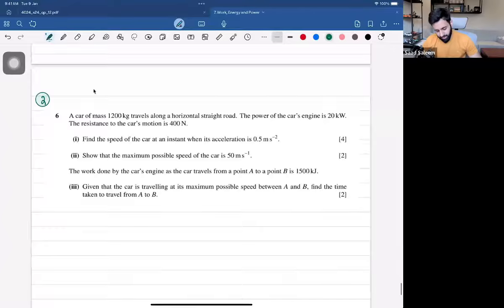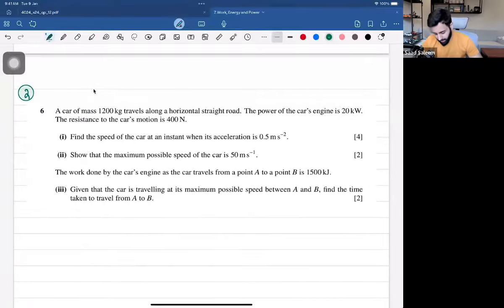A car of mass 1200 kg travels along a horizontal straight road. The power of the car's engine is 20 kilowatt. The resistance to the car's motion is 400 newtons. So the power of the car's engine is 20 kilowatts. This does not mean the power that it's producing; this is the power that the engine has. Find the speed of the car at the instant when the acceleration is 0.5 meter per second squared.